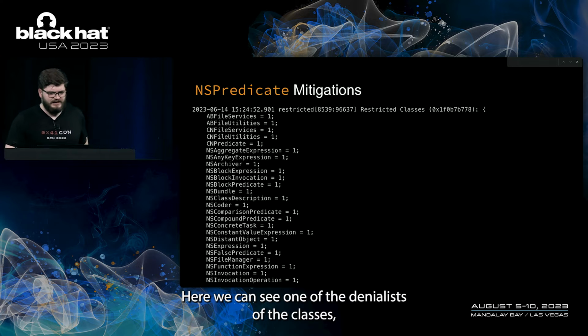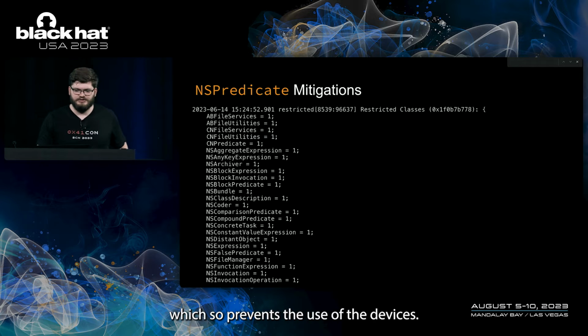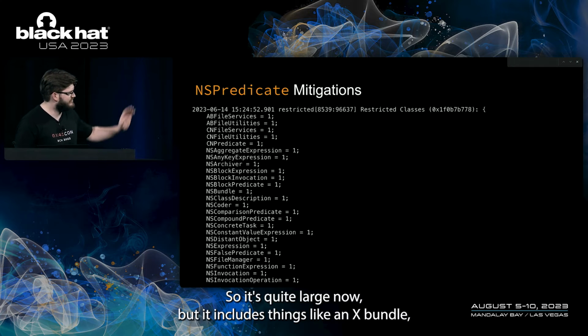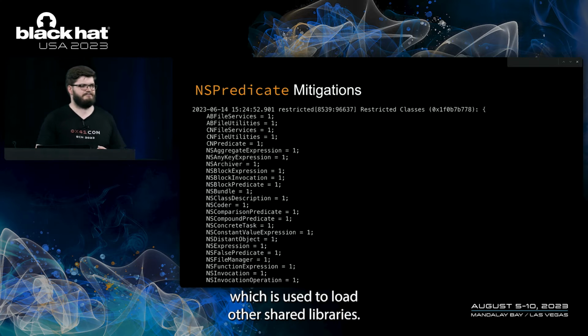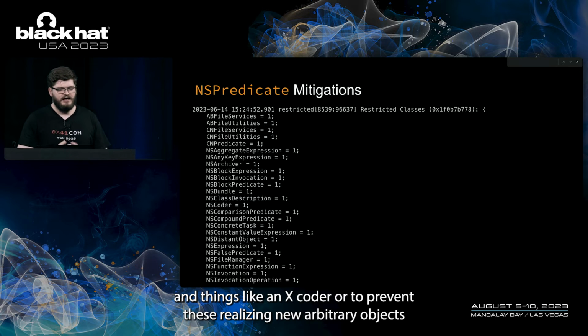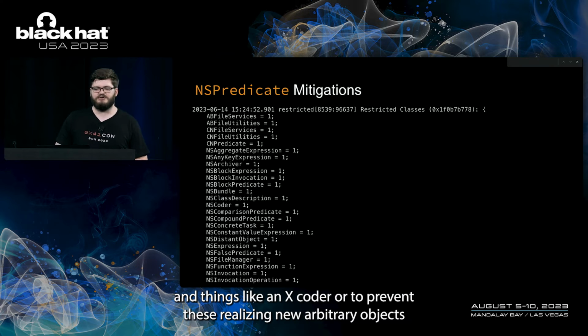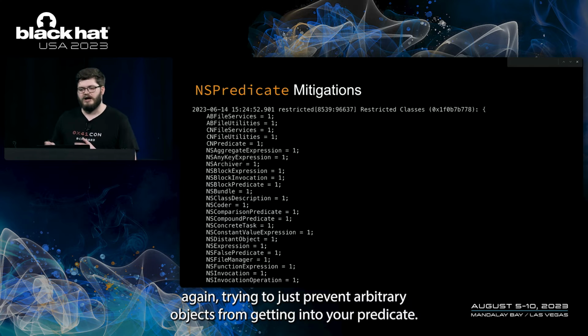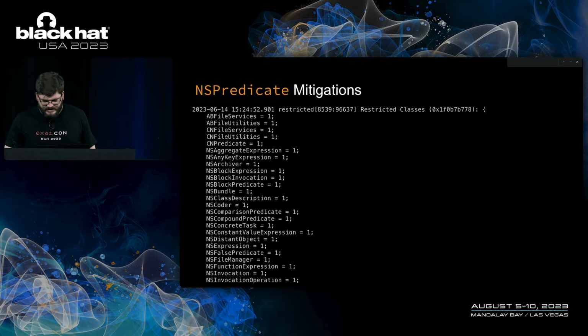Here we can see one of the denylists of classes, so it prevents the use of the classes you see here. This is larger, and this is also kind of the modern version, so it's quite large now. But it includes things like NSBundle, which is used to load other shared libraries, to try to prevent you from loading other libraries, and things like NSCoder to prevent deserializing new arbitrary objects, again, trying to just prevent arbitrary objects from getting into your predicate.